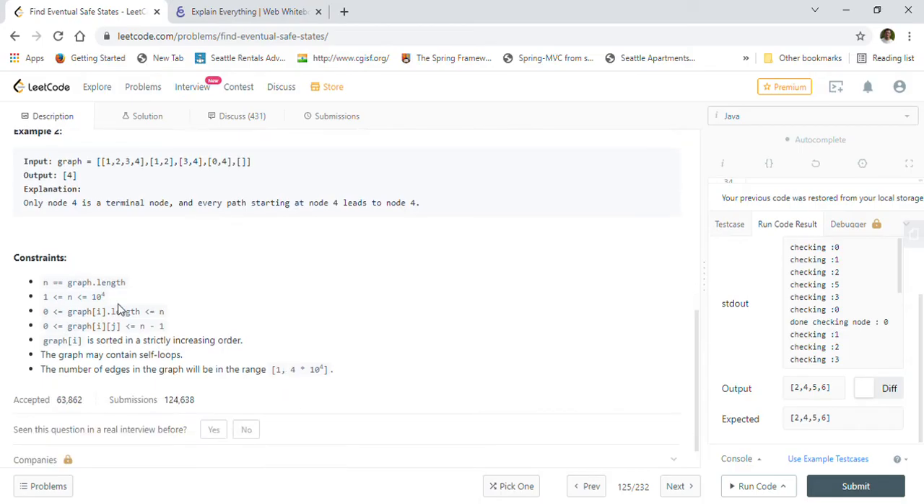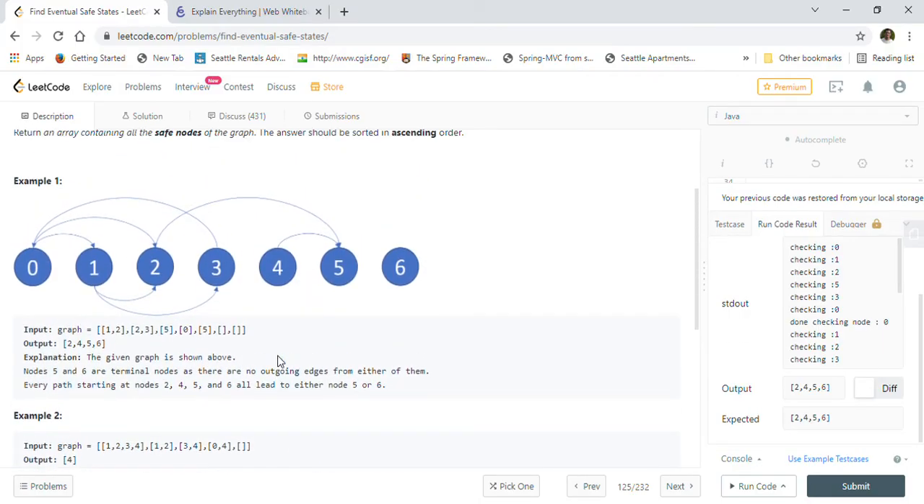So the constraints, if you look at it: graph length is n, and n is between 1 and 10 raised to 4, so it's a very big number. Graph[i].length is between 0 and n, and graph[i][j] is between 0 and n minus 1. Graph[i] is sorted in strictly increasing order. The graph may contain self loops. The number of edges in the graph will be in the range 1 to 4 times 10 raised to 4, so that is also a very big number.